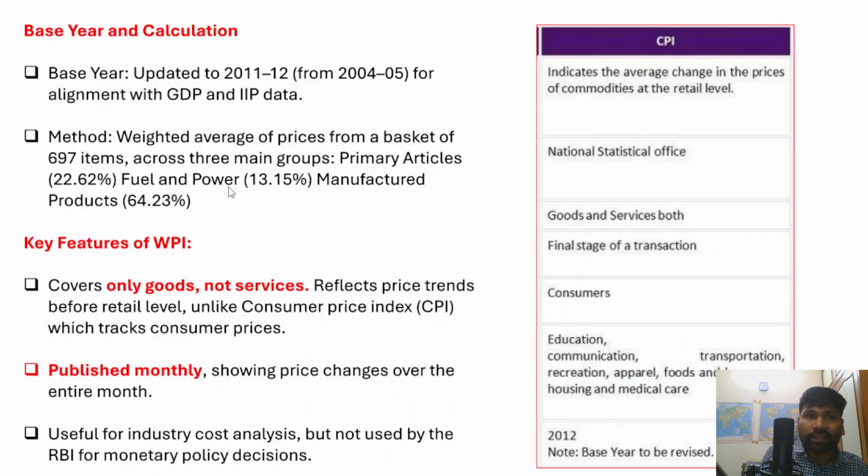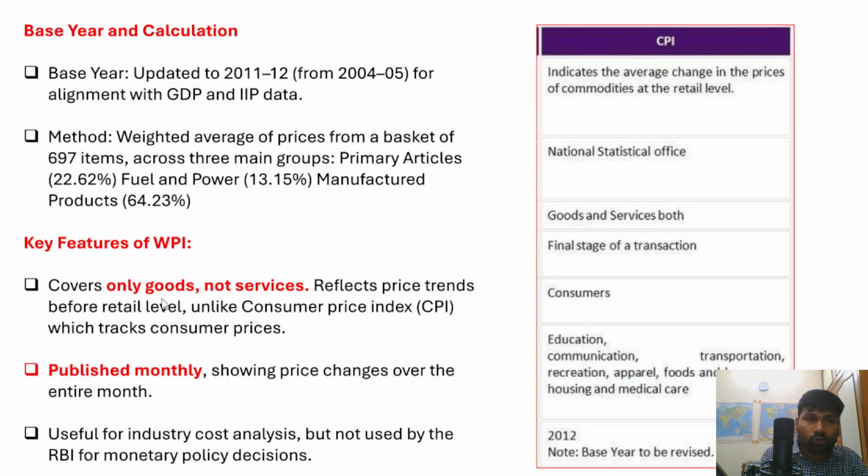And the method. The method includes the weighted average price of a basket of around 697 items across three main groups, which we have already understood. One is the primary articles, which has the weight of 22.62%. Fuel and power has the weight of 13.15%. And then the manufactured items have the weight of 64.23%.